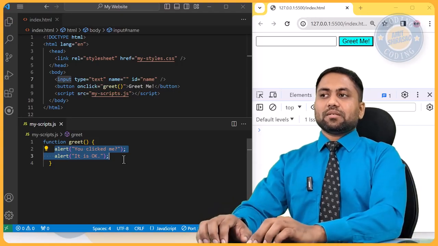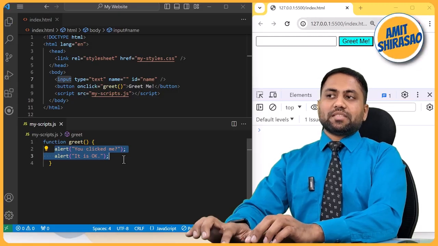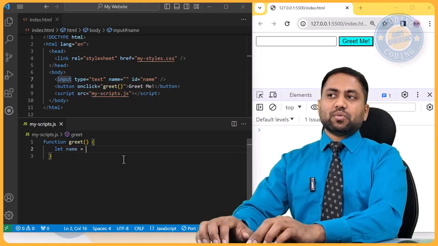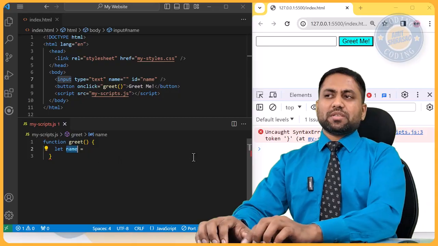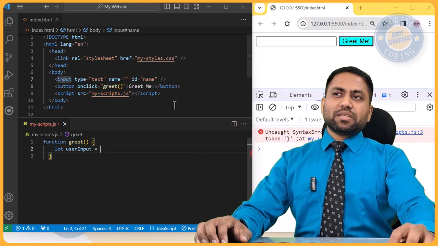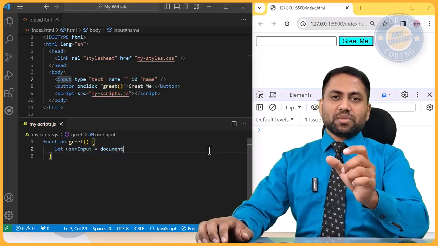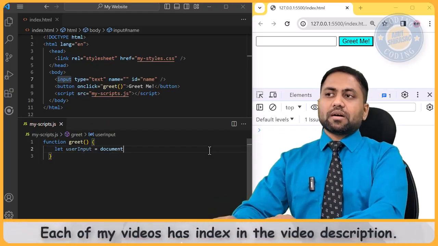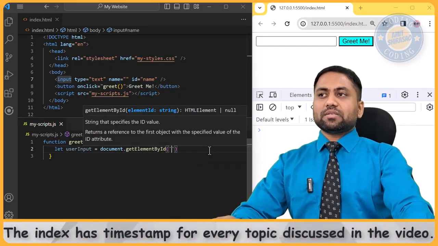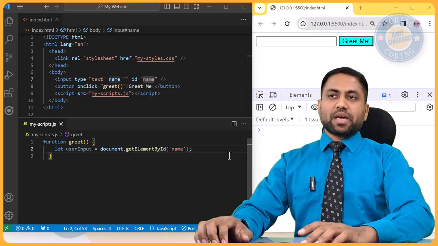So I will say that let is a way of declaring a variable. So let name, or user input, any variable name, be equal to... Now I'm trying to get this element using its ID. So I'll write document. This is the basic DOM, that is the document object model of the page. I'm asking it to get element by ID, and I'm going to say the ID is name. Okay, so I'm copying this over here. So this is the user input. Okay, I got the user input.